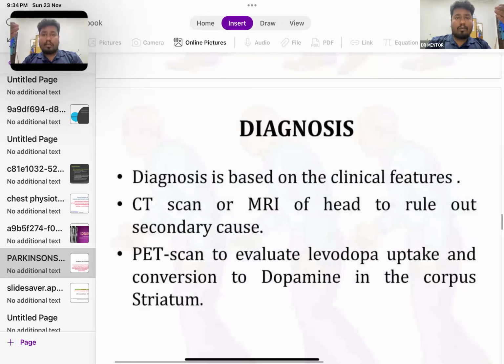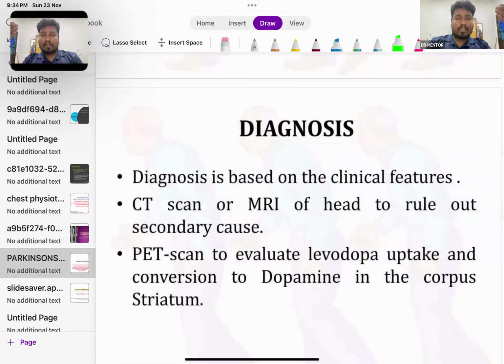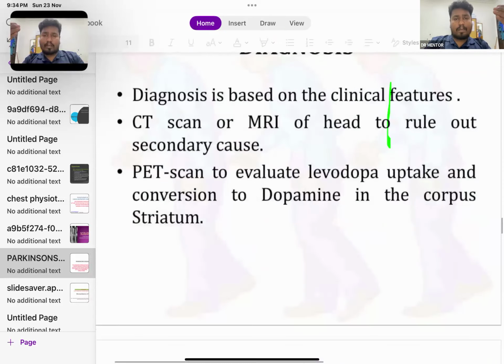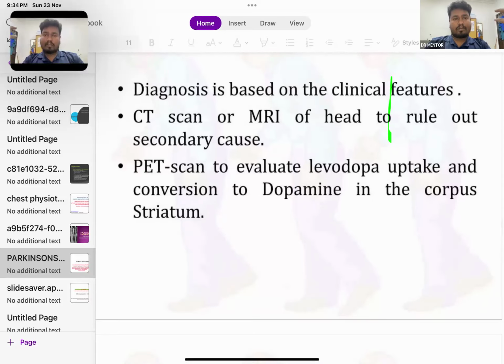So there will be, you can compare with a normal brain study and with a person with Parkinson's disease, etc. Okay, PET scan to evaluate levodopa uptake and conversion to dopamine in the corpus striatum. So once you start administering levodopa, you can go for a PET scan to see how effectively it is working in the brain cells. So that is done with the PET scan. If you want to identify the exact cause and the location, the clinician will confirm it with the help of CT scan or MRI of the head.